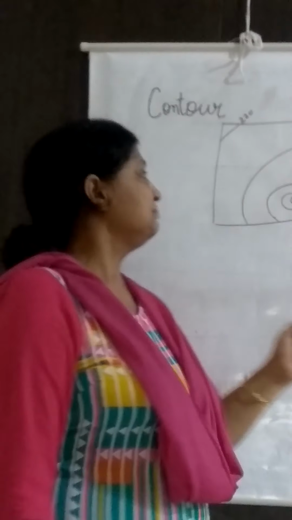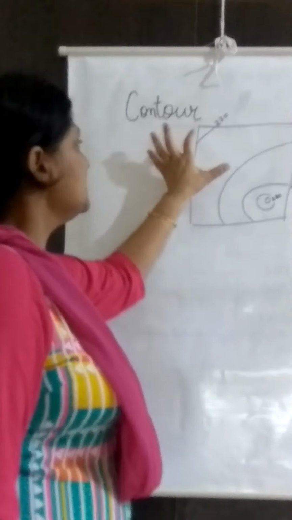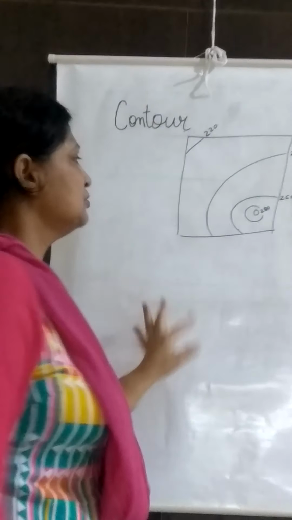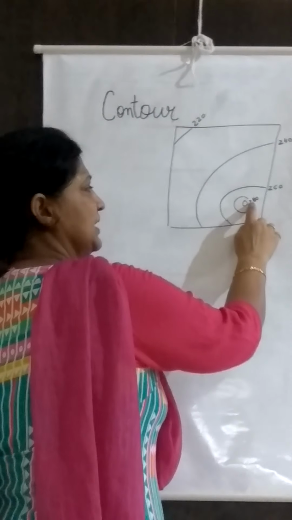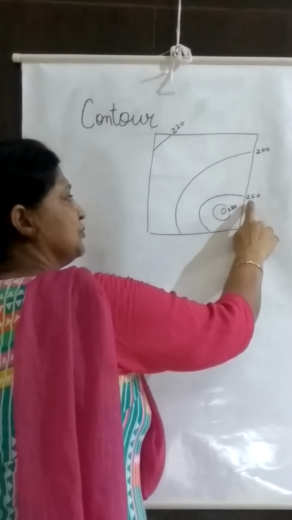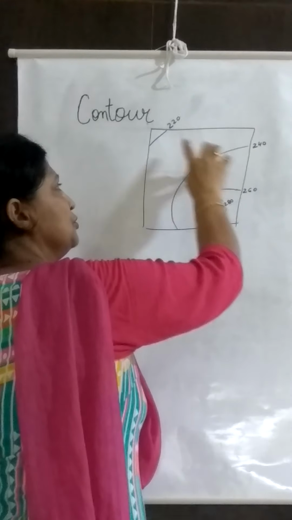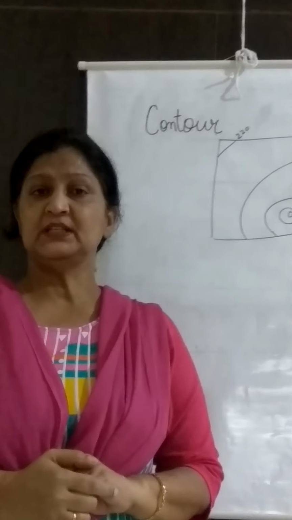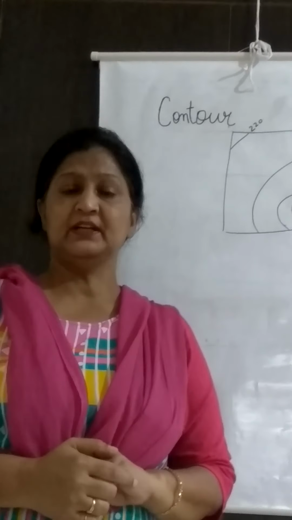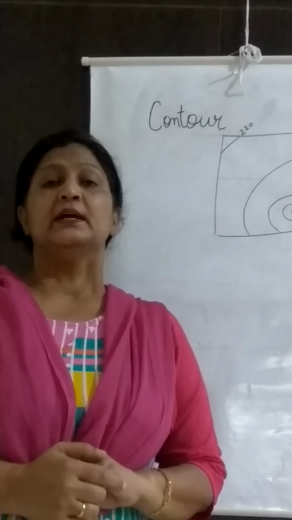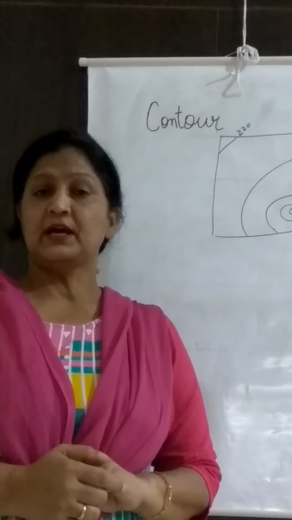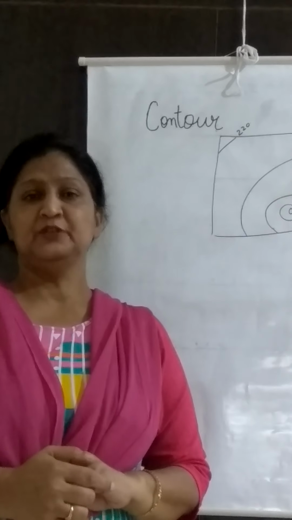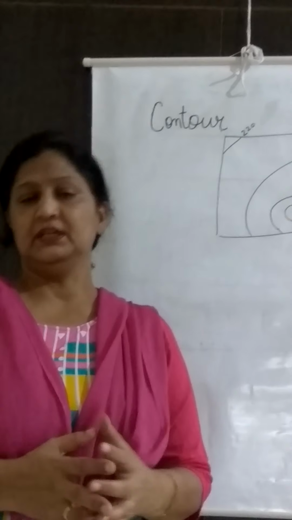Now what does it mean? Its value is also written. This contour line has 280, after that 260, 240, 220 and so on. They have a difference of 20 meters. All the contour lines have a difference of 20 meters. This is known as the contour interval. 20 meters is the contour interval.